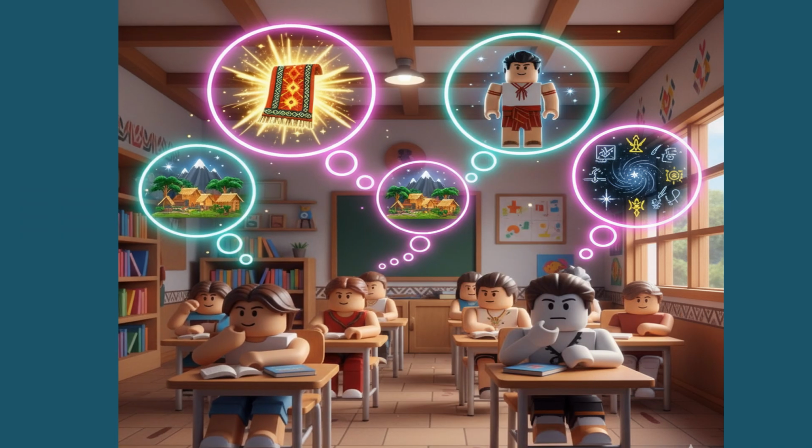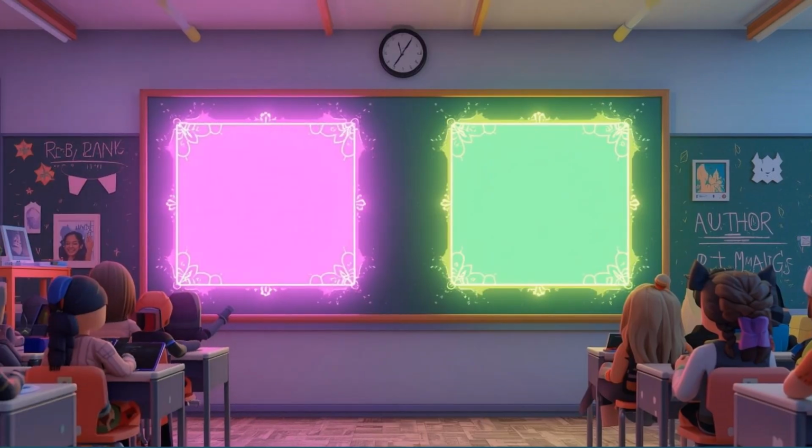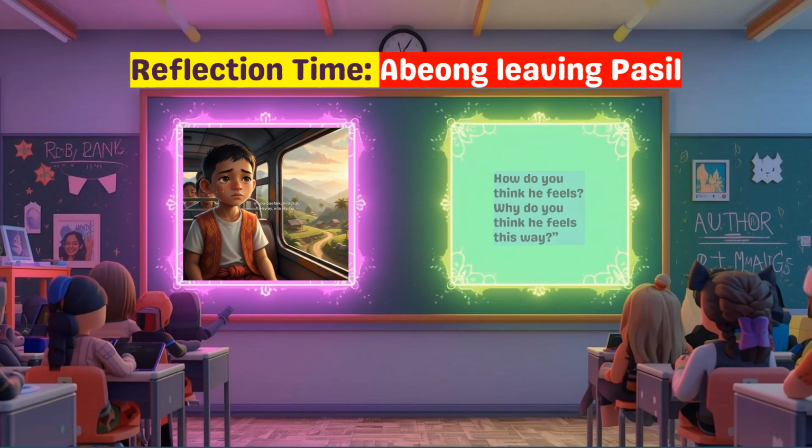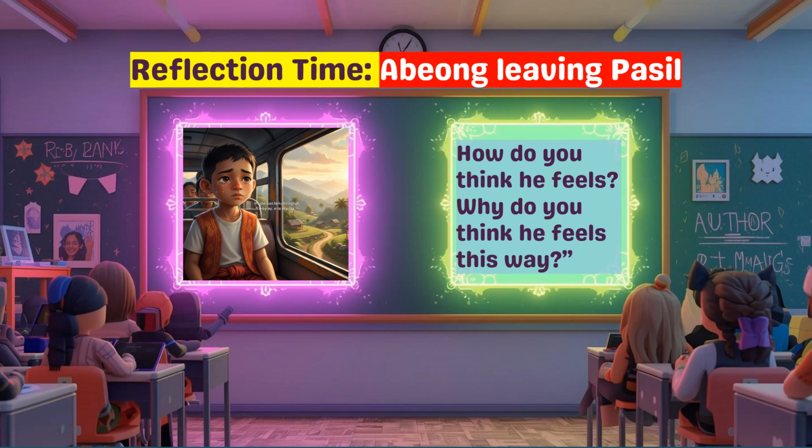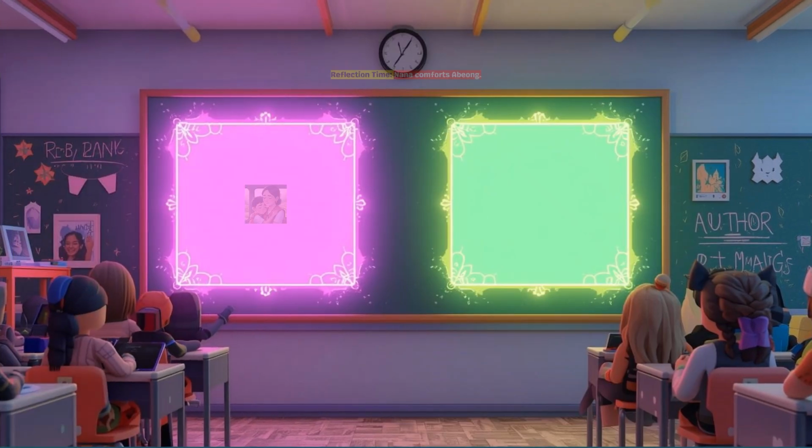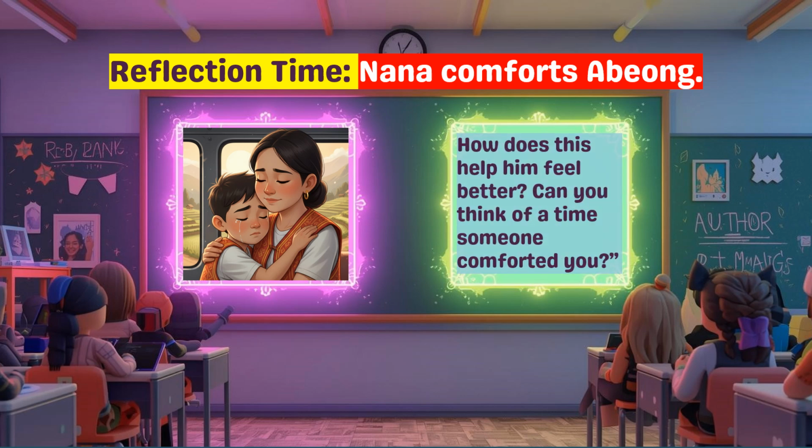Look at Abong leaving Puzzle. How do you think he feels? Why do you think he feels this way? Notice how Nana comforts Abong. How does this help him feel better? Can you think of a time someone comforted you?